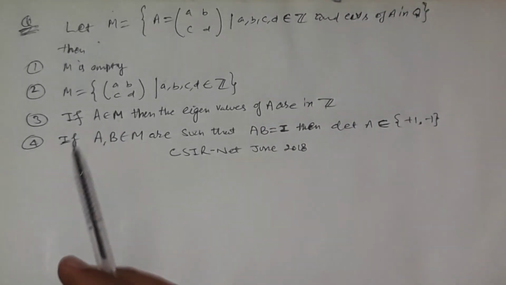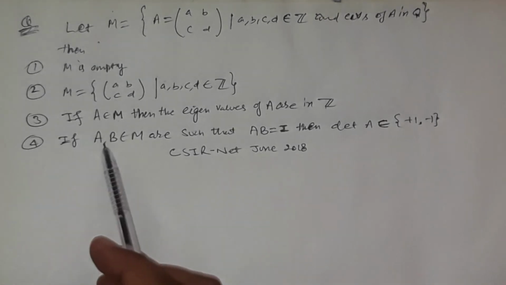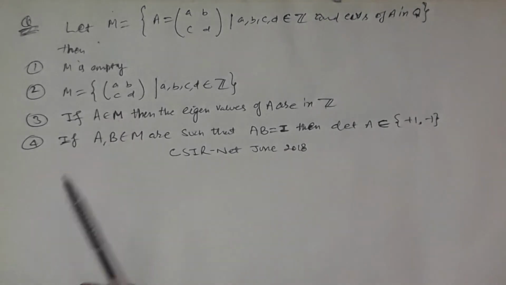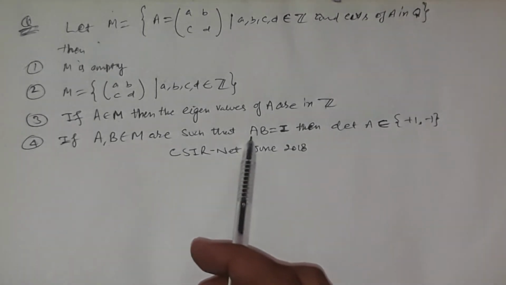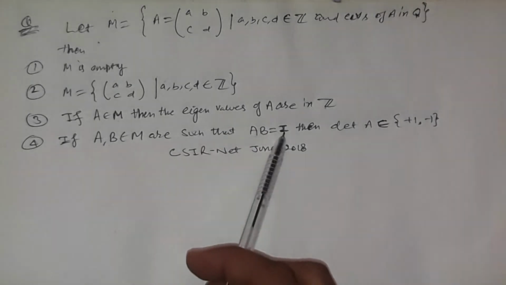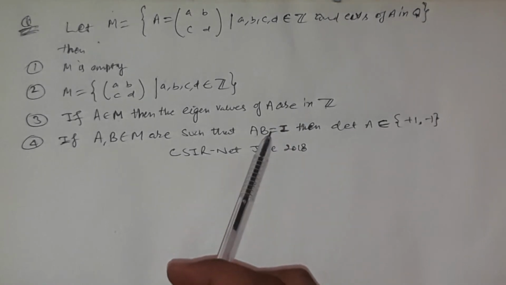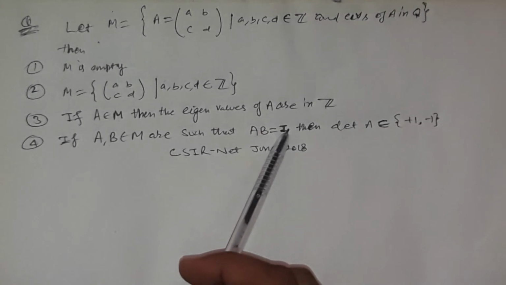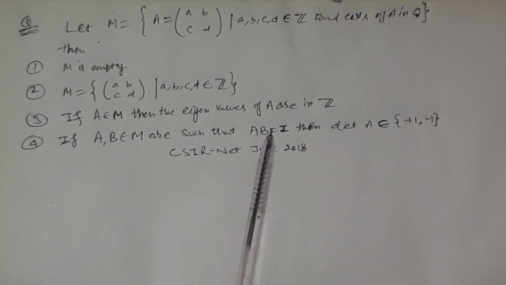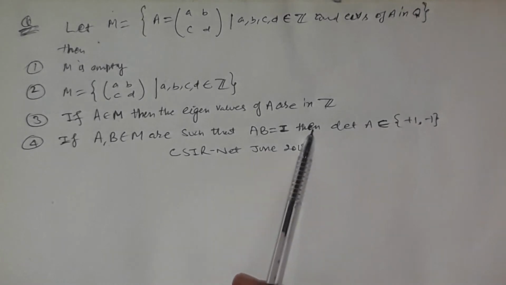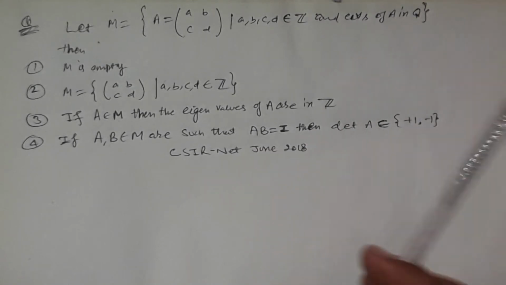And the final statement: if any two matrices in the set M are such that their product is nothing but the identity matrix, which has a certain order, and an identity matrix is always a square matrix, there doesn't exist a non-square identity matrix in this universe, then the determinant of that matrix is either 1 or -1. Is this true or not?